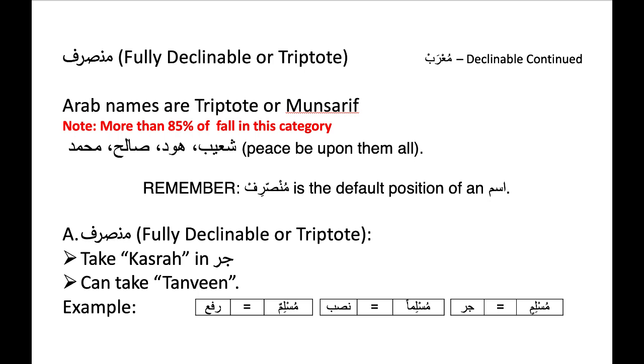Secondly, it may take Tanveen as well. For example, ism Muslimun, it has dhamma when it is in rafa state. In nasab, it becomes Musliman with fatah, and in jar, it becomes Muslimin with kasrah. We will say that the ism Musliman is Munsarif or fully declinable or Triptote because it accepted kasrah when in jar and it is also accepting Tanveen.